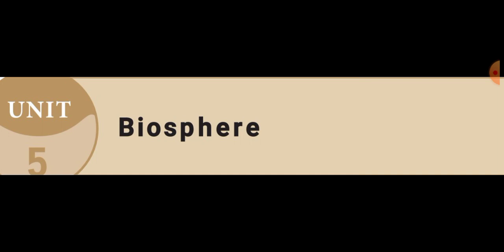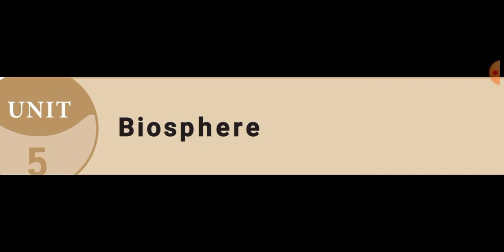In the first, we learned about the meaning of biosphere. Biosphere is the part of Earth's surface and atmosphere in which plants and animals can live, isn't it? The Earth consists of four spheres. What are the four spheres? Very good. Lithosphere, atmosphere, hydrosphere, and biosphere.